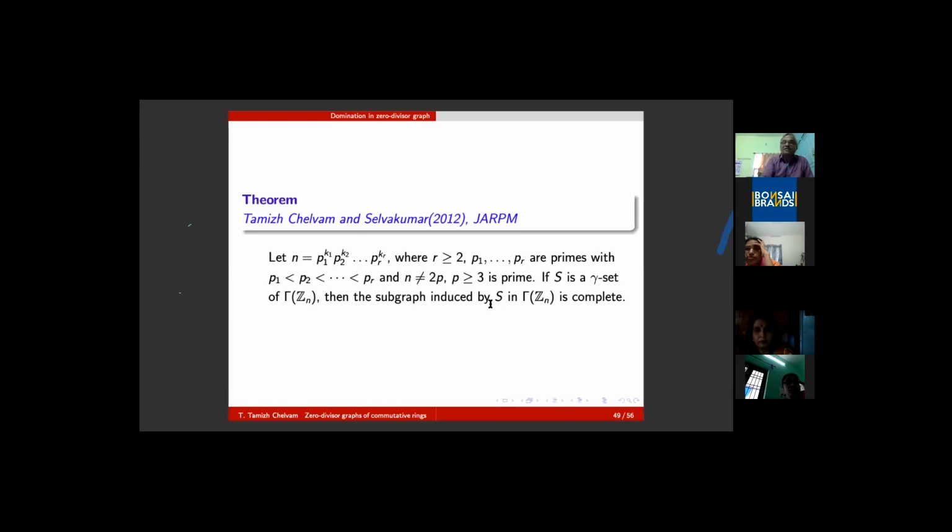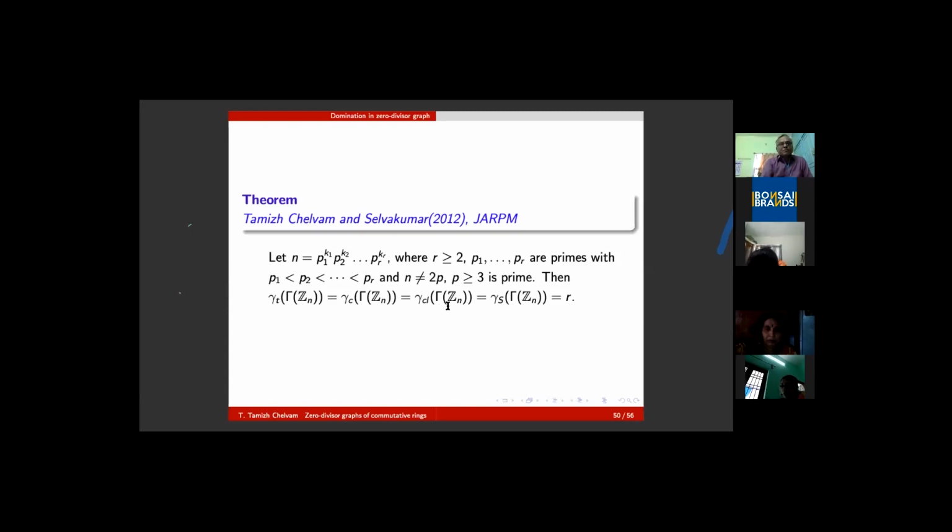That's a recent appearance. Only 3 or 4 papers have appeared on the comprised zero divisor graph of commutative rings. Having known the domination number, we have observed that it is a class of graphs for which, for the zero divisor graph of Z_n, total domination, connected domination, split domination, and so on are all equal to r, the number of distinct prime factors.